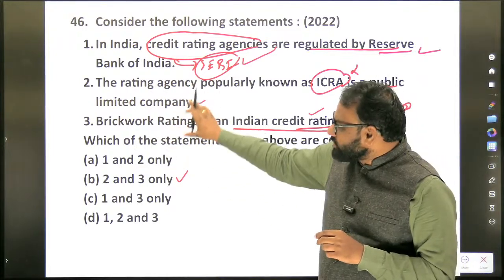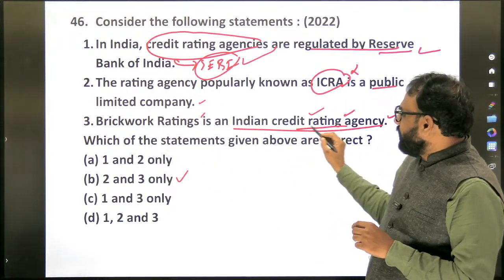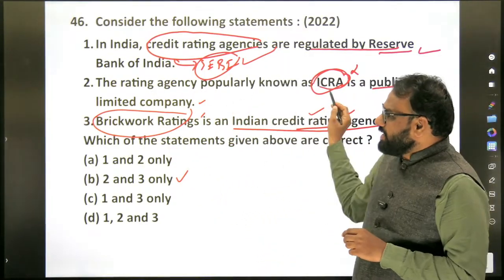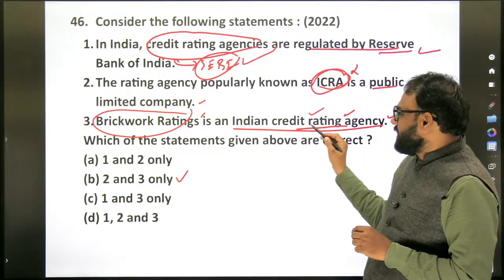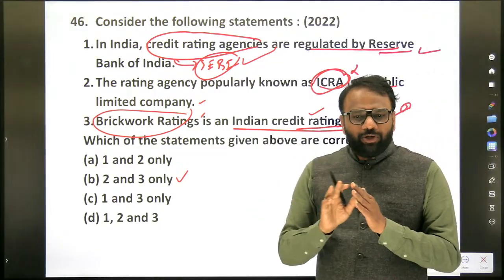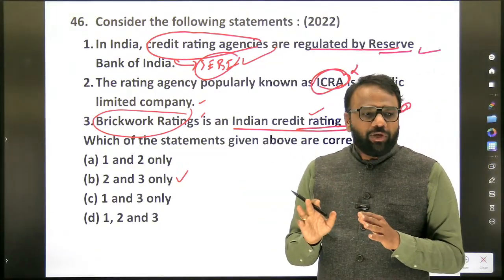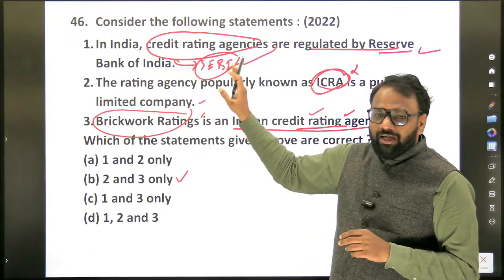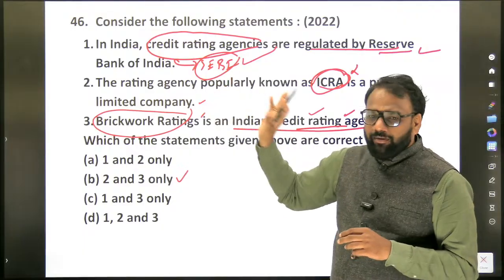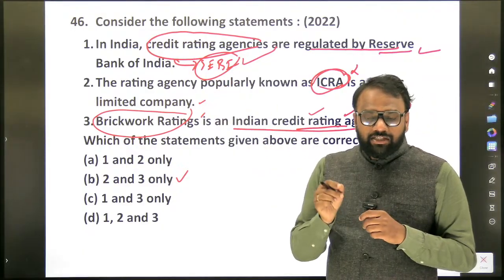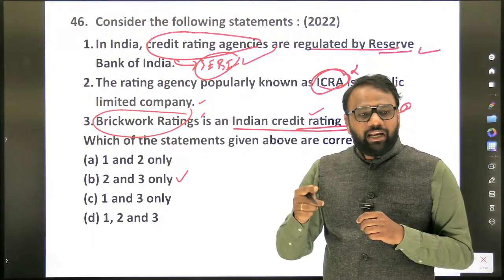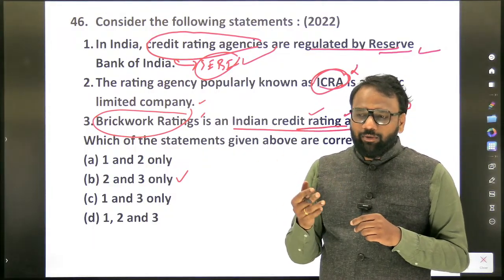So we will only focus on these two companies: Brickwork Ratings and ICRA. ICRA is a public limited company. Brickwork Ratings is an Indian credit rating agency. That's it. We are not going to prepare anything extra on these, and we are not going to list other credit rating agencies as well. But the important aspect here is that credit rating agencies are regulated by SEBI. Similarly, whenever any new entity appears in the newspaper, they are regulated by whom? That is very important.